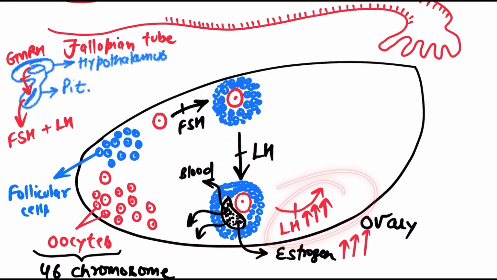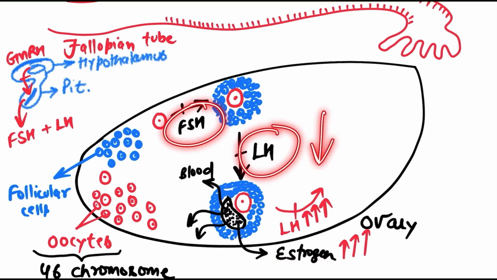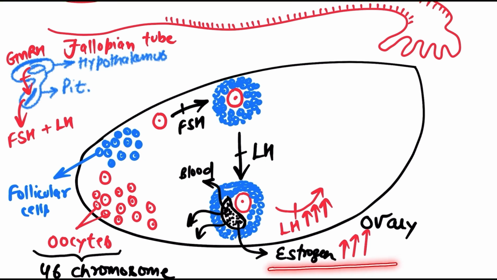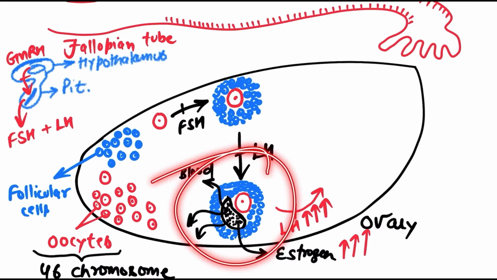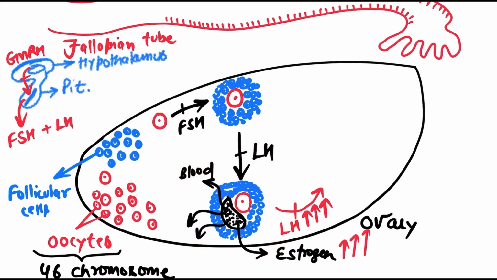LH hormone. Listen carefully one more time. The estrogen level is increasing. As a result, LH and FSH levels decrease for some time, but the estrogen level keeps increasing continuously. So very strangely, the LH and FSH levels start increasing. As a result, this structure starts producing this chemical, which chemical? Estrogen, very rapidly, because the LH concentration increases in a very short period of time. Very much concentration increases in a very short period of time. As a result, this structure will start producing a very large amount of this chemical.